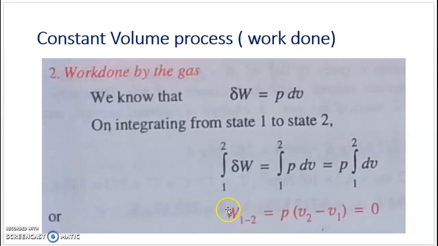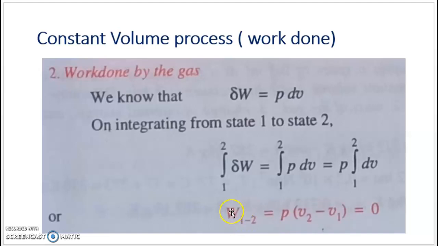Finally, if you integrate this, you will get W suffix 1 to 2 equal to P into V2 minus V1. Why is it equal to 0? Because during a constant volume process, V1 and V2 are the same, or V1 equal to V2. So work done during any constant volume process will be 0. You have to remember that during a constant volume process, the work done will be 0, because only if there is a change in volume, there will be work done.